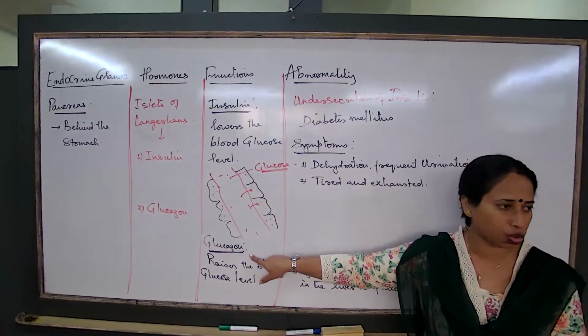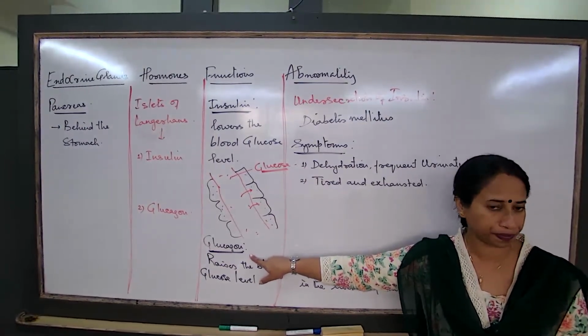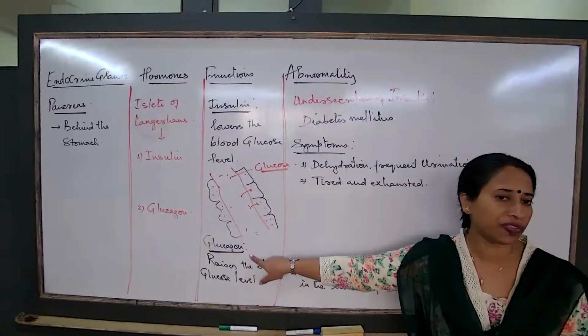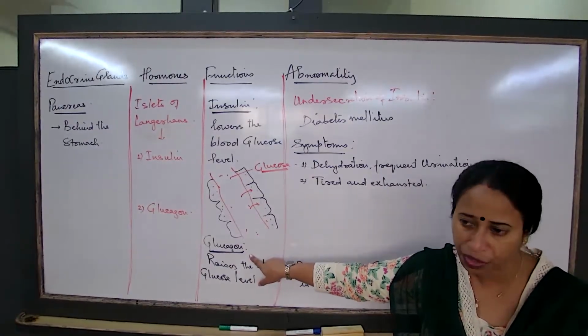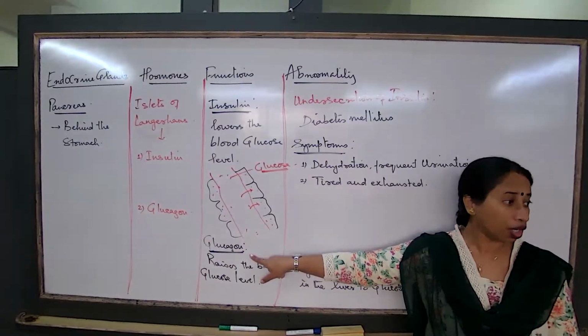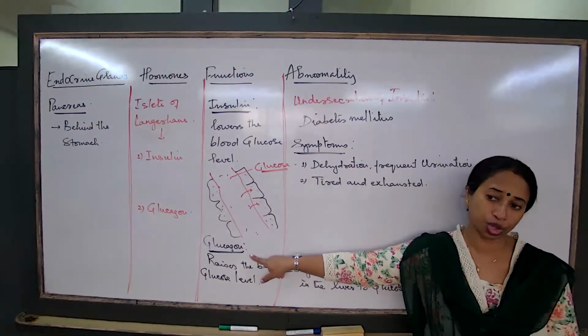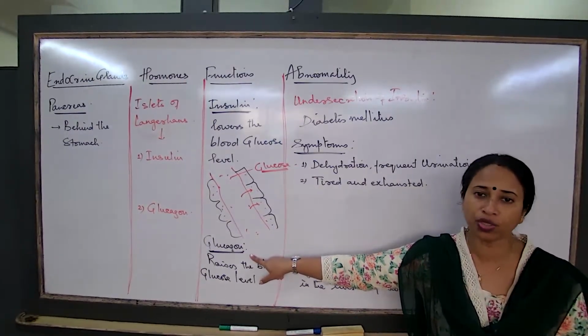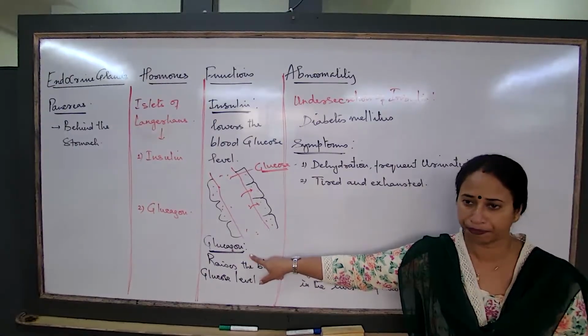What is the name of that hormone? Glucagon. Don't get confused between these two words. One is glycogen I am talking about. The other is glucagon I am talking about. Glucagon is the hormone, and what is glycogen? The stored form of glucose in the liver.